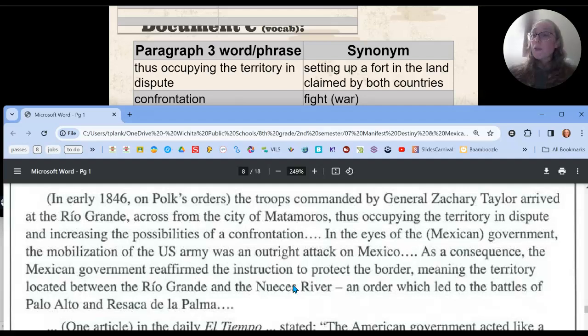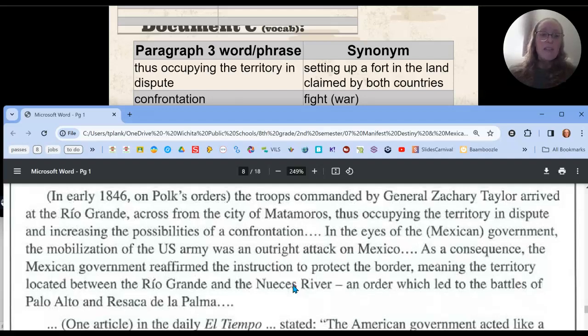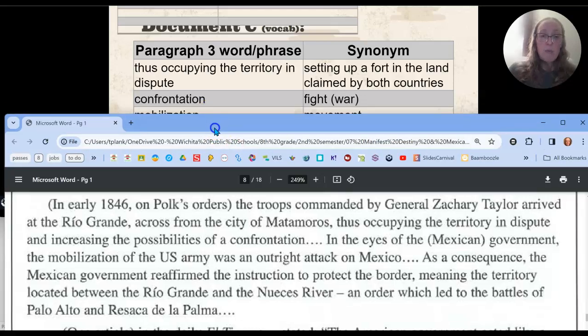So from Mexico's perspective, what was the U.S. doing to Mexico? As a consequence, so in the eyes of the Mexican government, the mobilization of the U.S. Army was an outright attack on Mexico. As a consequence, the Mexican government reaffirmed the instruction to protect the border, meaning the territory located between the Rio Grande and the Nueces River, an order which led to the battles of Palo Alto and Resaca de la Palma. So a confrontation was a fight, or in this case, talking about the war.